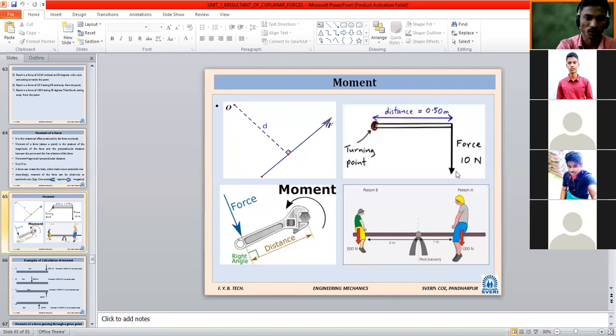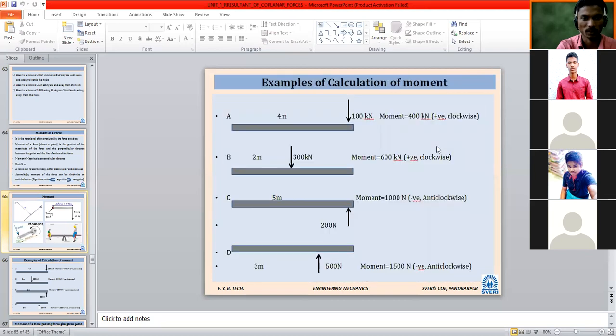While taking distance, which distance do we have to take? The perpendicular distance between whom? Between the point where we want the moment and the line of action. That distance we have to take. Now, whatever the formula, simple examples are there here. Either you can write them down immediately. Different examples to calculate the moment.